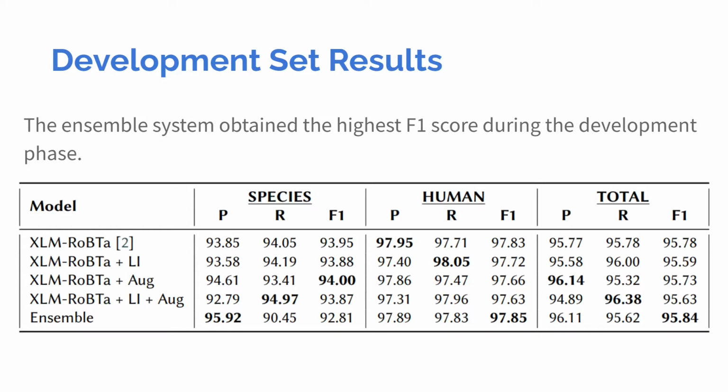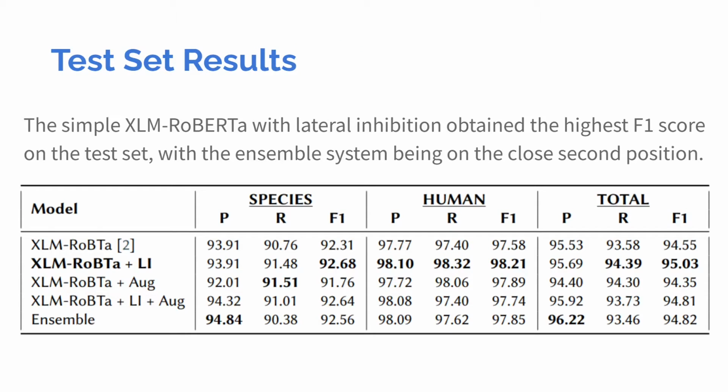Here we have the results for the development set, and as you can see we experimented with 5 systems, out of which one is the ensemble system, and out of all these systems the ensemble one obtained the highest total F1 score with 95.84%. During the testing phase we again sent all these 5 systems for evaluation, and this time the highest F1 score was not obtained by the ensemble system but by the XLM-RoBERTa with the lateral inhibition layer, and it obtained an F1 score of 95.03%.